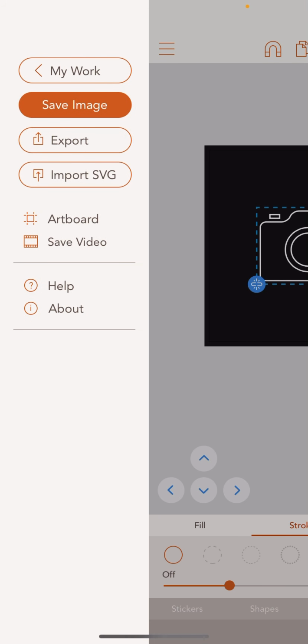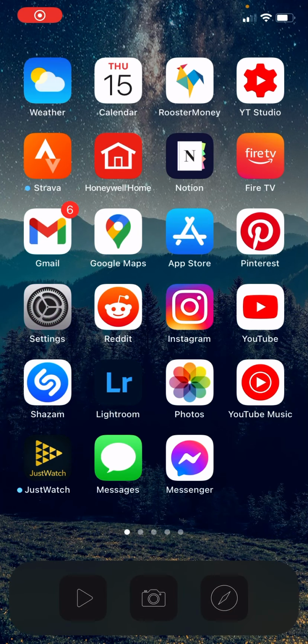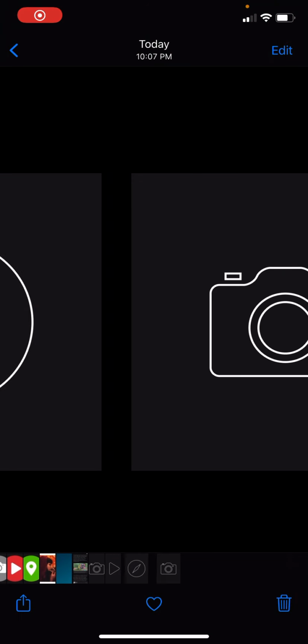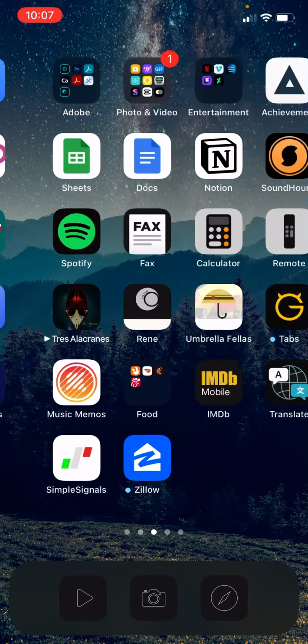Save image. That'll put it in your image photos. There it is. Add it to your shortcut and you have your icon like the one I have here at the bottom.